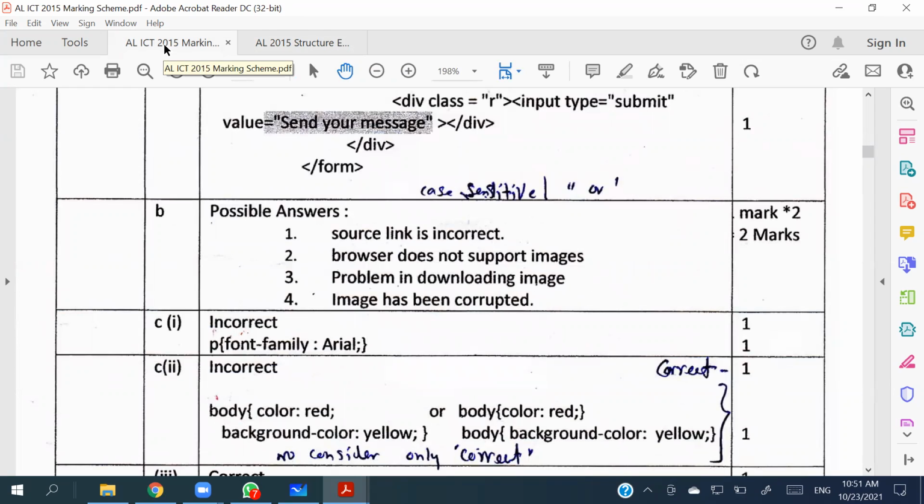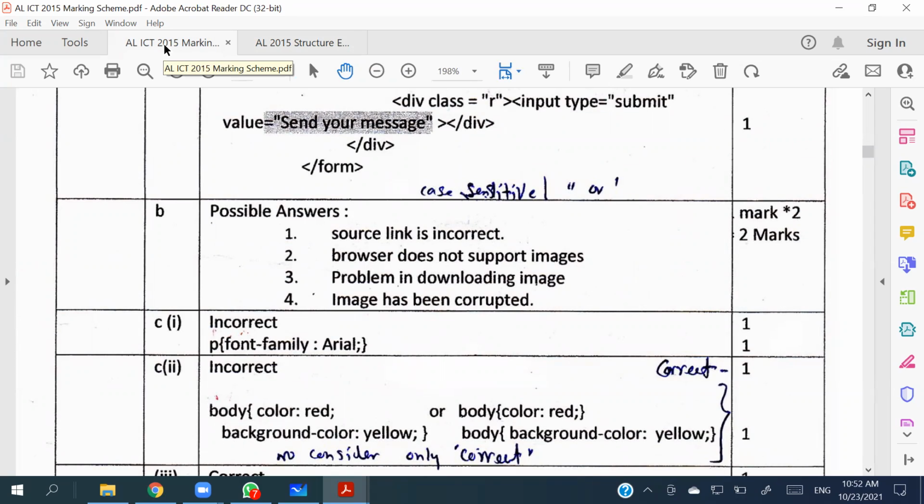Source link is incorrect. You type that in yourself. When giving the source link inside double quotes, maybe it will be given as an incorrect one. Right? So the browser does not support the image. Problems in downloading the image onto the browser. The image has been corrupted. As well as you can go with the name of the image being incorrect.